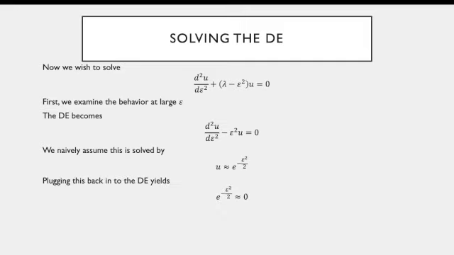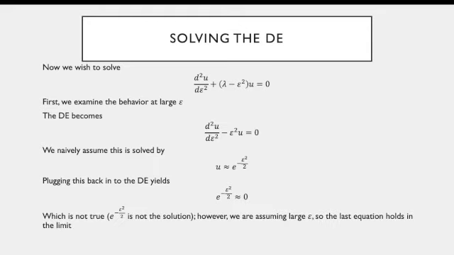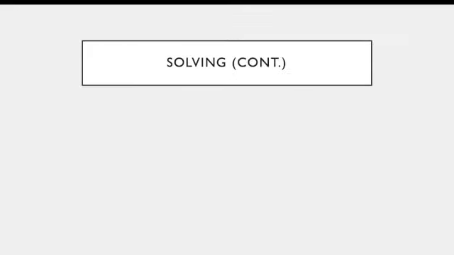Just note that when you plug this back into the differential equation, this is what you get: e to the minus epsilon squared over 2 is approximately equal to 0, which is obviously not true, which just means that e to the minus epsilon squared over 2 is not the solution. However, we're assuming large epsilon, so the last equation holds in the limit, since e to the minus epsilon squared over 2 goes to 0 as epsilon goes to infinity. So now we figured out what the end behavior of the eigenfunction is.